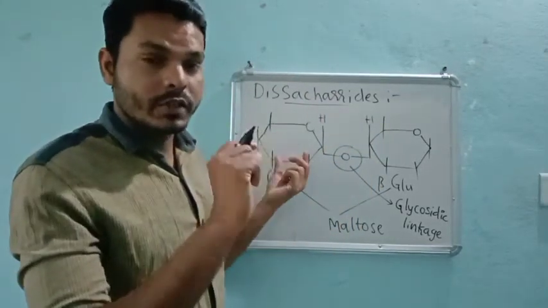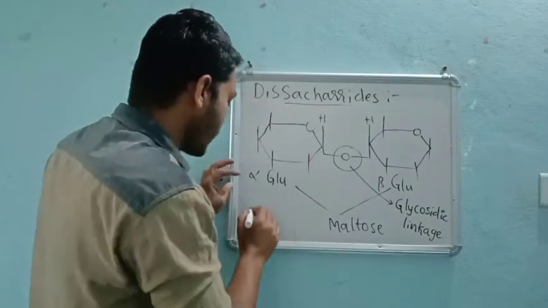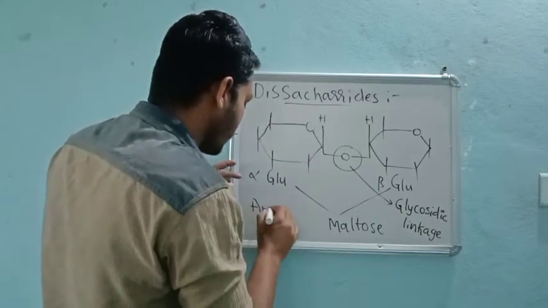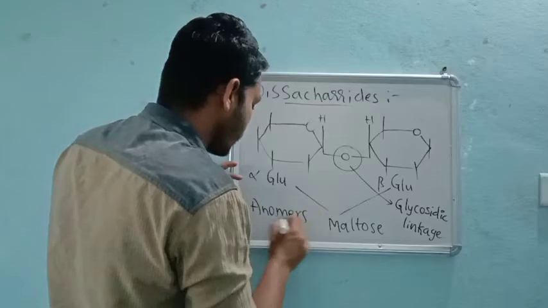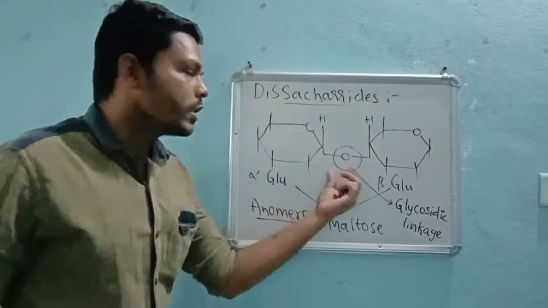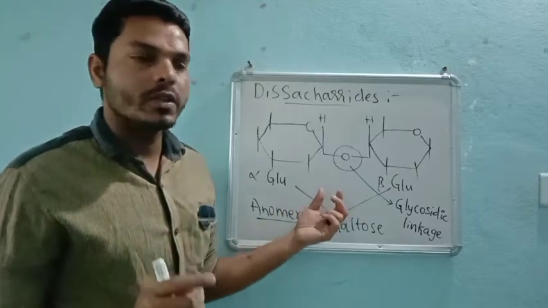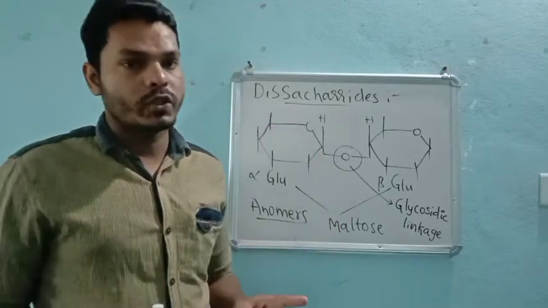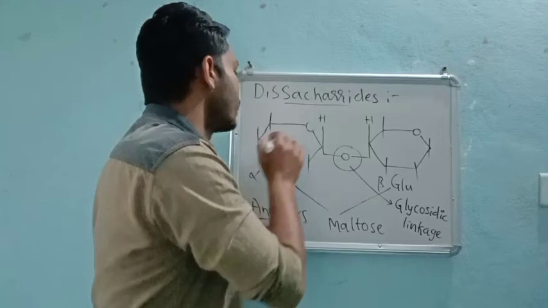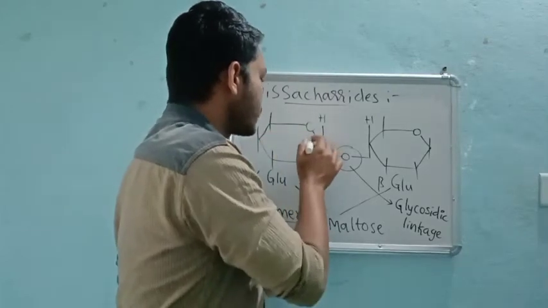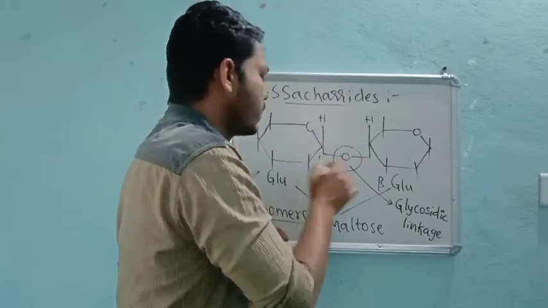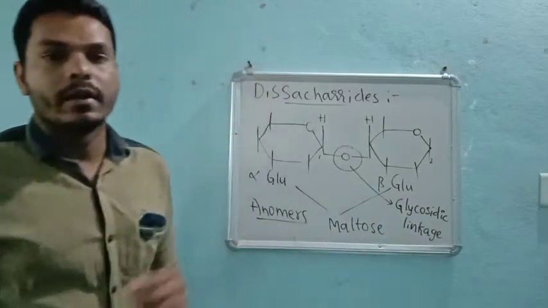That is the change. That is nothing but the anomer, I said, right? Remember this word, it is very important. These two are anomers, because they have a slight change at the same position, the first carbon only, in the OH group.